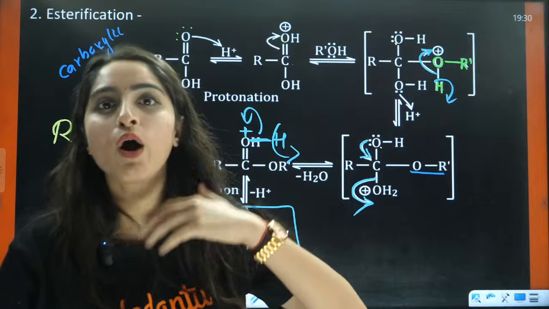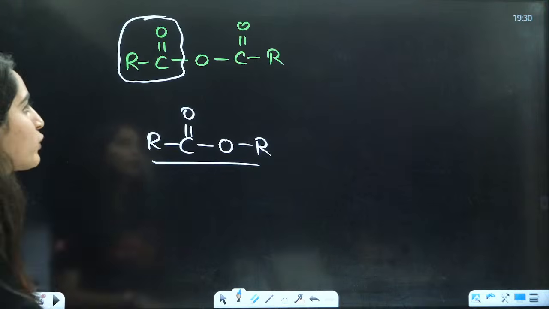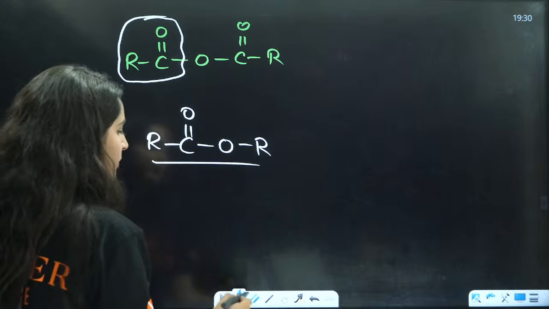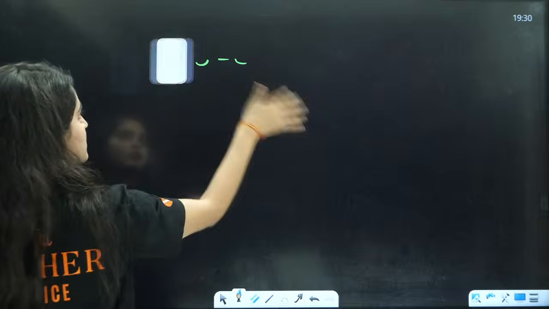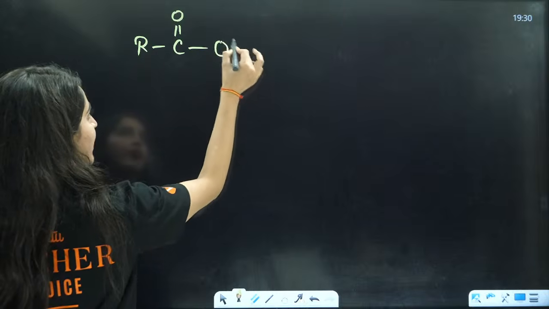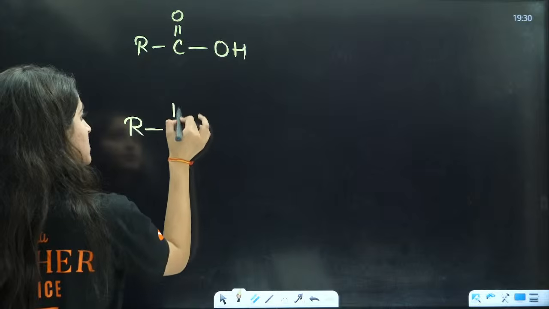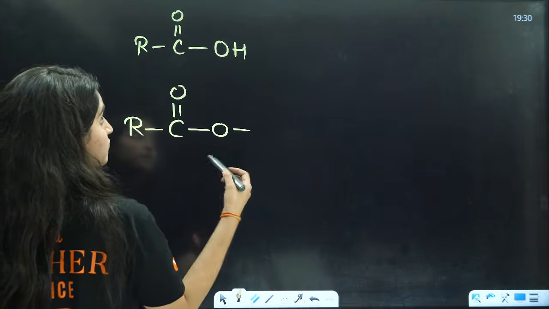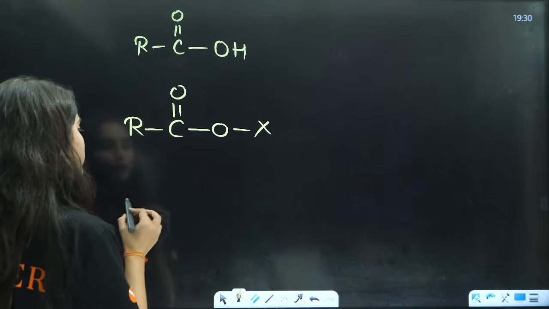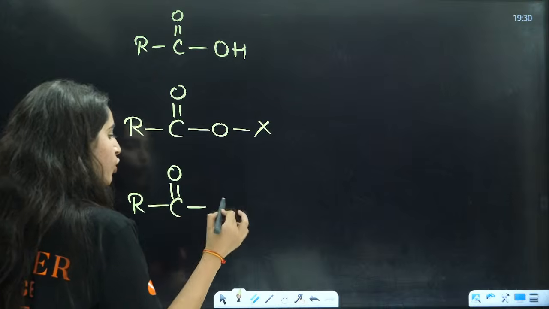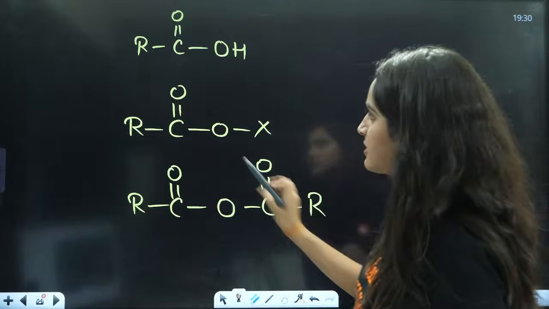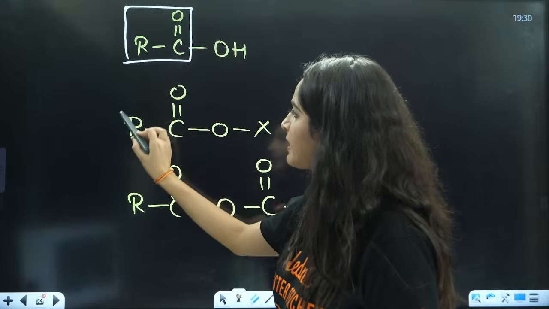This is the reason that I showed you this mechanism. You should know which bond we are breaking. That is why here I told you that this whole thing will be eliminated. Whether you talk about carboxylic acid, that is RC double bond OOH, or you talk about ester, acyl halide or acid chloride, or you talk about anhydride, that is C double bond O, C double bond O, R. In all these cases, this will be the part that will be there in the ester.